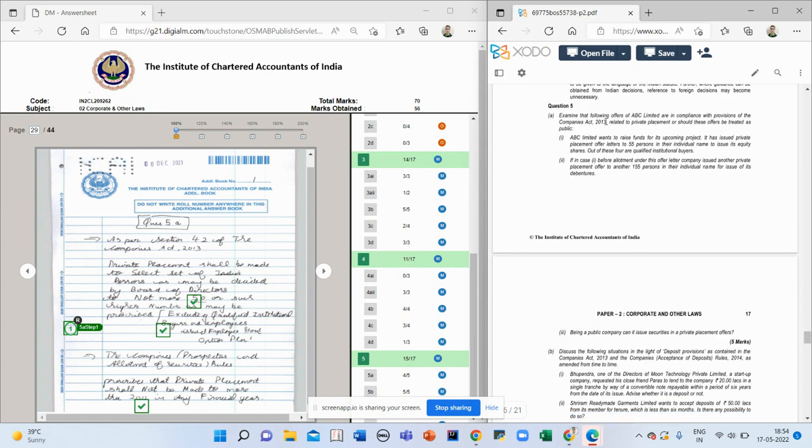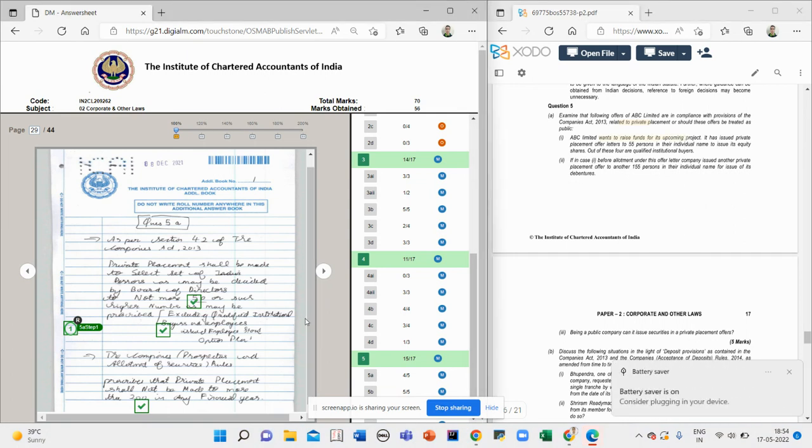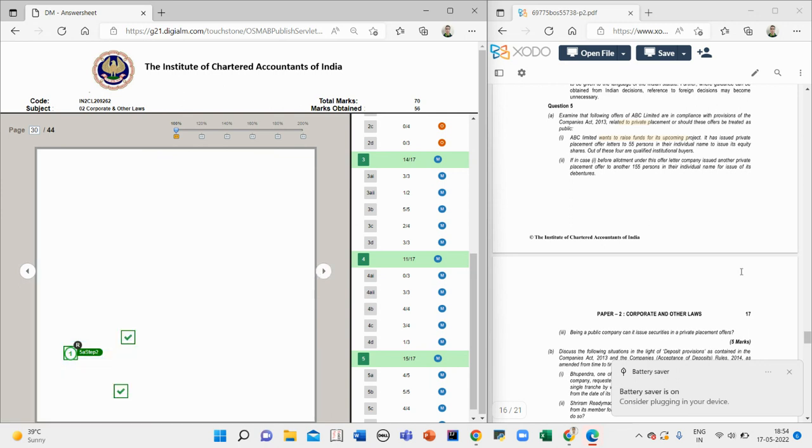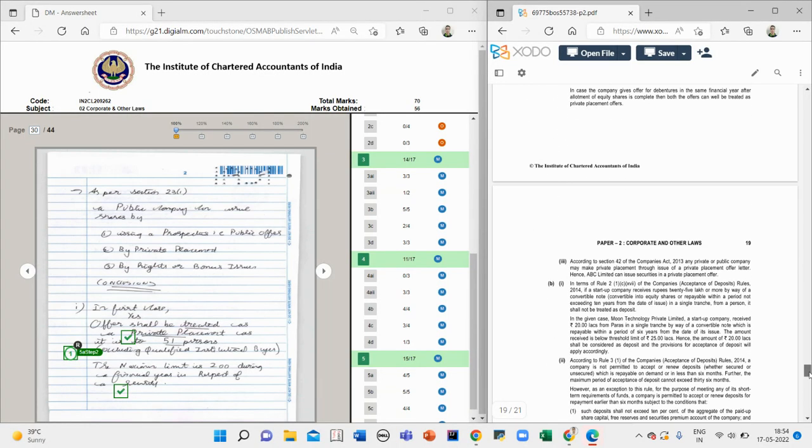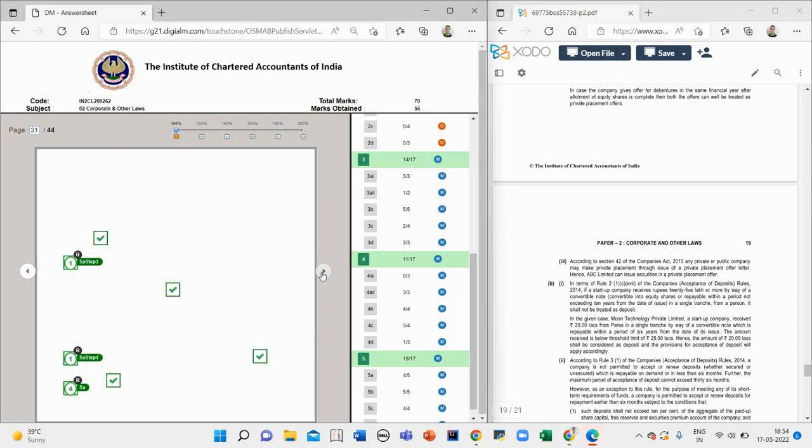Fifth A was regarding private placement. 5 marks, 3 parts were there. A, B, C. See, you can compare my answer. I got 1 mark for step one. Then my conclusions for the 3 parts were correct. I got 4 out of 5 marks.